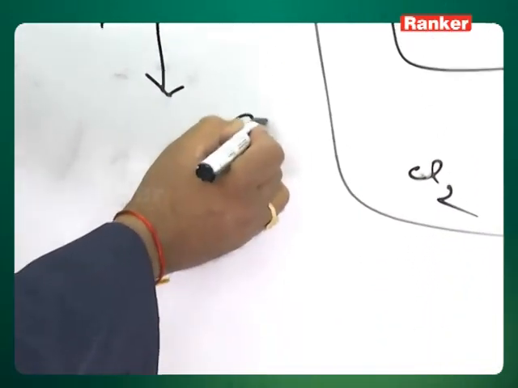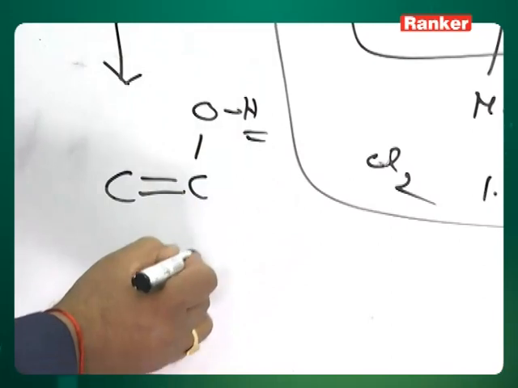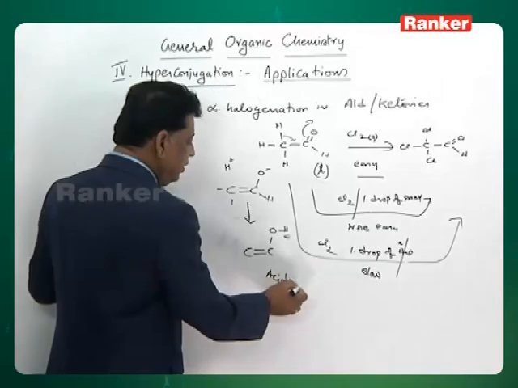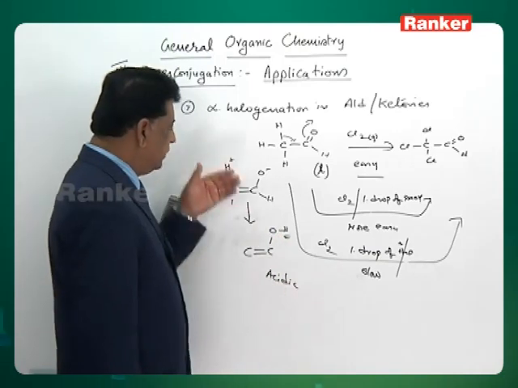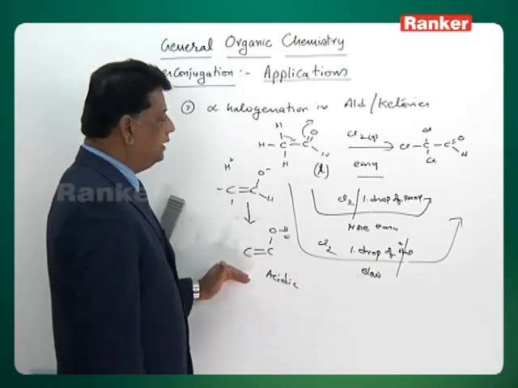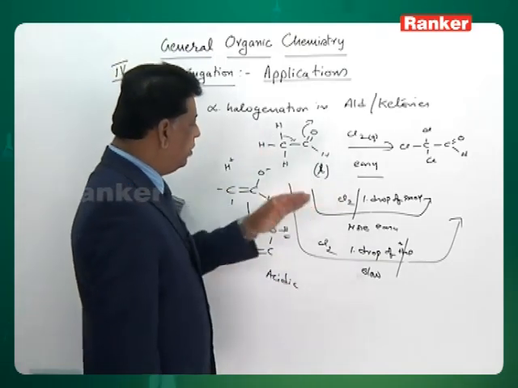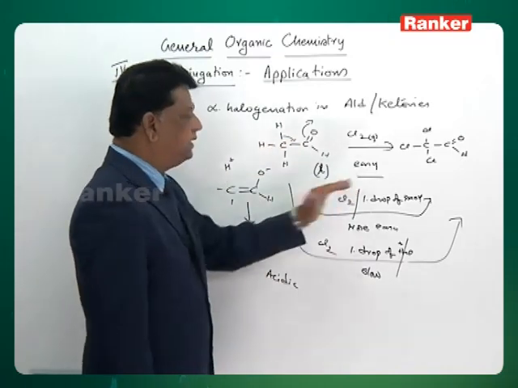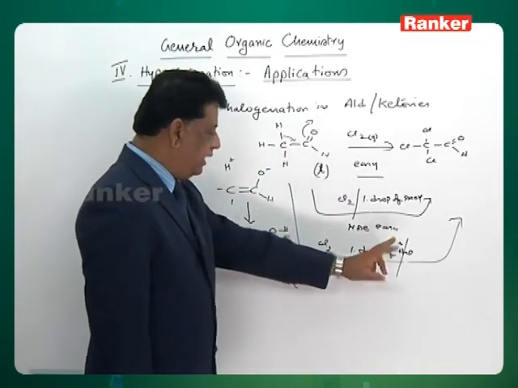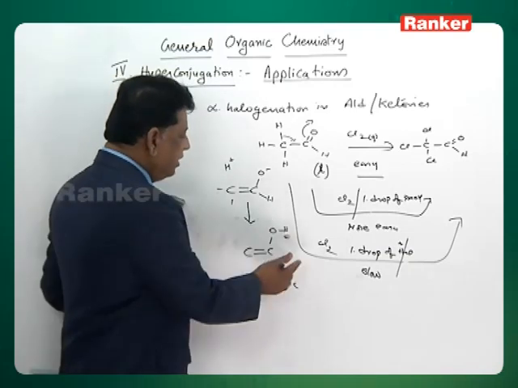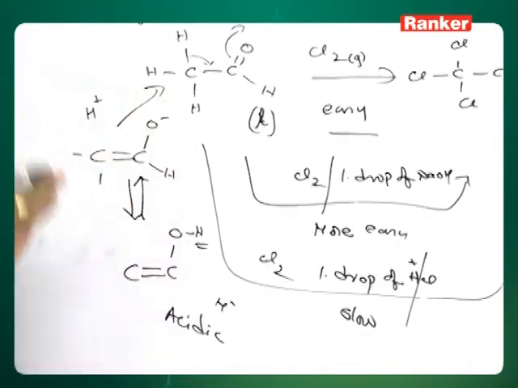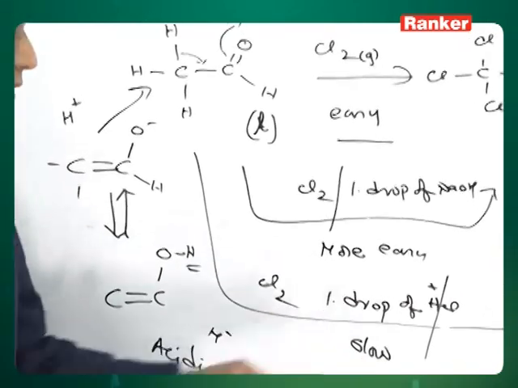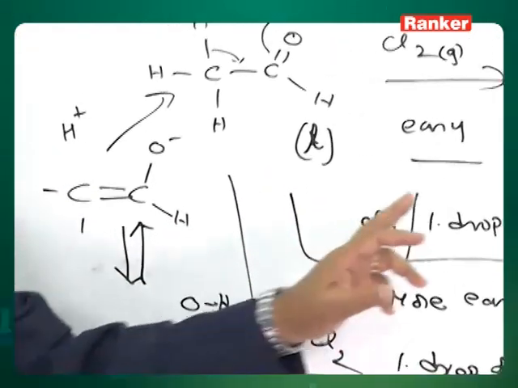Enols are acidic in nature, so when you add sodium hydroxide, the enols become salt. That means hyperconjugation becomes more ready in a basic medium. If you add acid, because of the common ion effect, the reverse takes place. Hyperconjugation is suppressed by an acidic medium and increased by a basic medium.